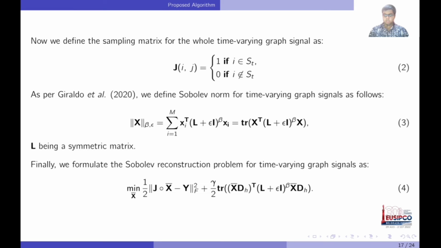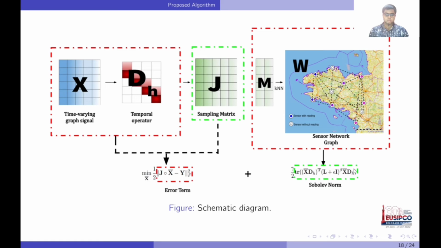The first part here is basically the error term, and the second one is the Sobolev norm term. The first term, which is the minimization function term, reconstructs the original values of the unavailable sensor readings as accurately as possible using the available values we have. The second one incorporates the temporal difference operator.